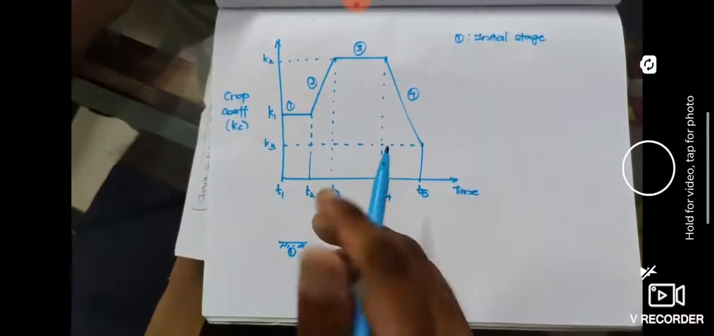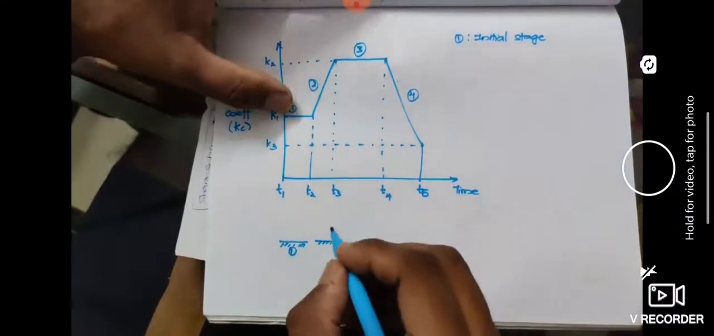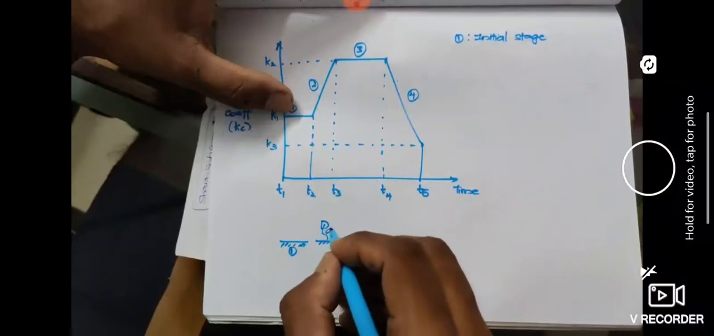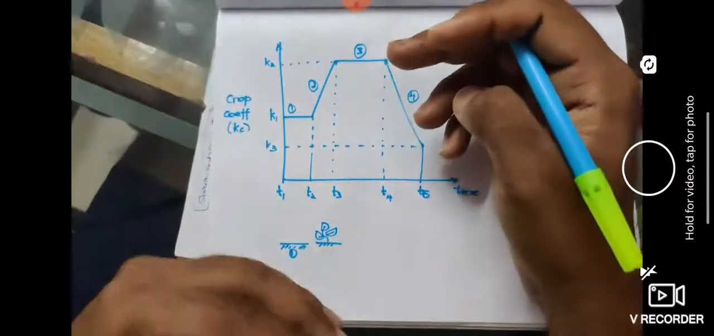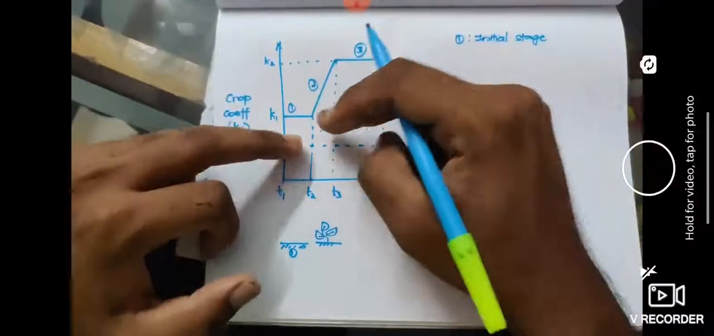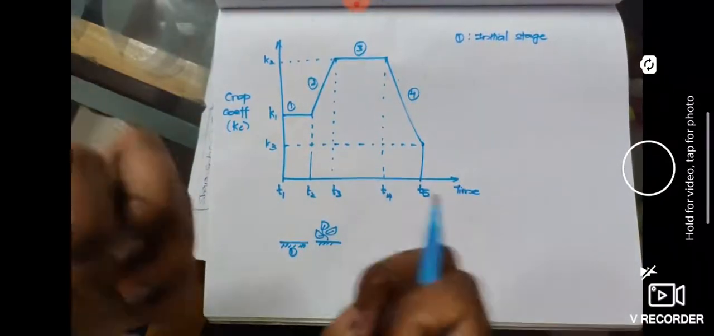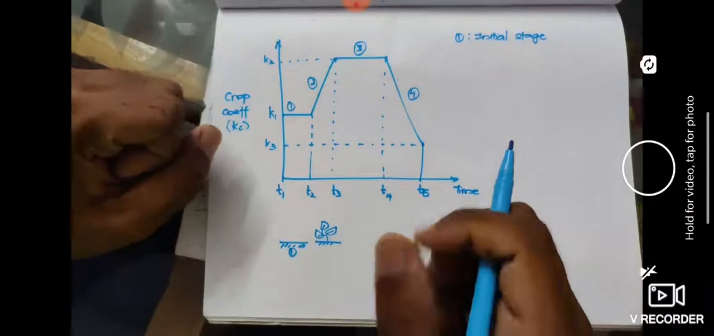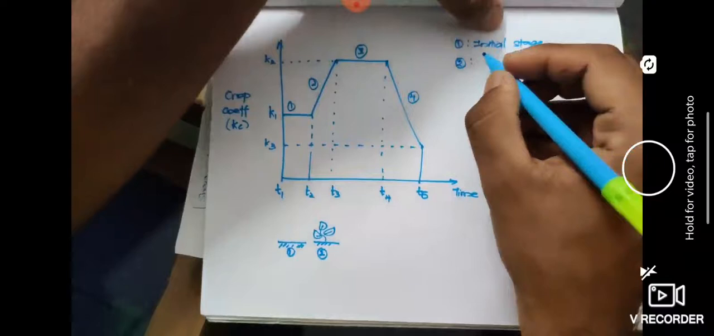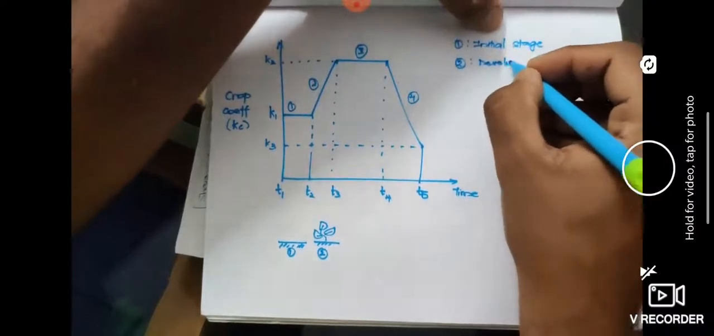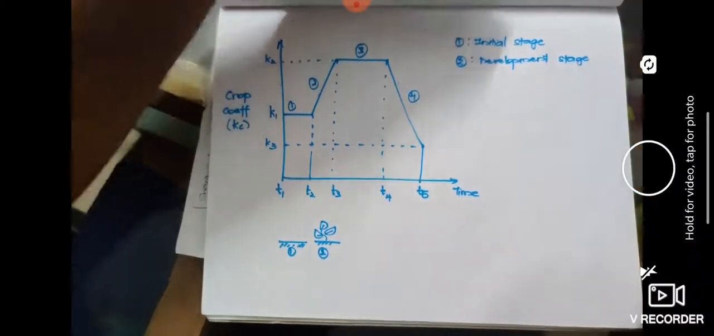Then it will start to germinate from the time T2 to T3. Plants will slowly start to grow. It starts its phase, so it will be slowly increasing. As the plant grows in size, the crop coefficient also increases. It means that it needs more and more water, so the evapotranspiration will also be more. That is your second stage, and that stage is called the development stage.